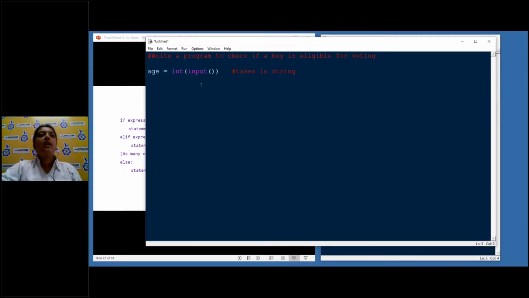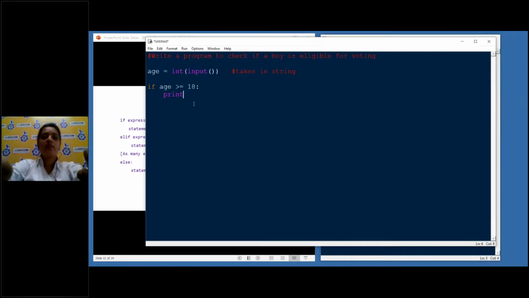So here we'll take the input, which will be in the form of a string. Obviously, we'll take in a digit, we'll not actually take a sentence. We'll take a string of digits, and we will convert it into an integer. Now I'll check if my age is greater than or equal to 18. The moment I press enter after this colon, you can see I have moved this much space. So whatever I write now will be the body of the if.